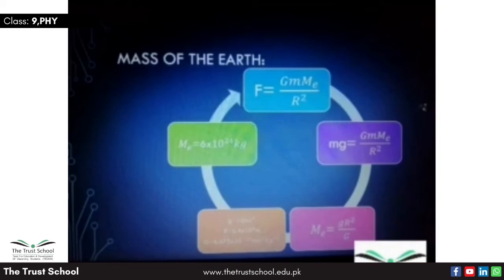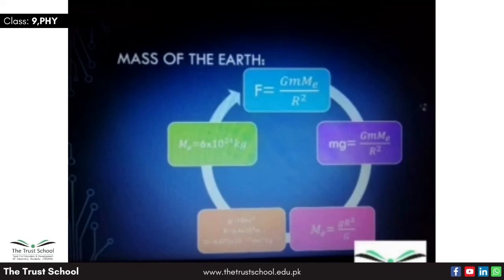The force with which the earth attracts the body towards its center is equal to the weight. So we can replace the force with W equals mg. The m on the right hand side of the equation will cancel out with the m on the left hand side, and we are left with small g equals capital G Me over r square. Rearranging the equation, we get Me equals r square small g over capital G.